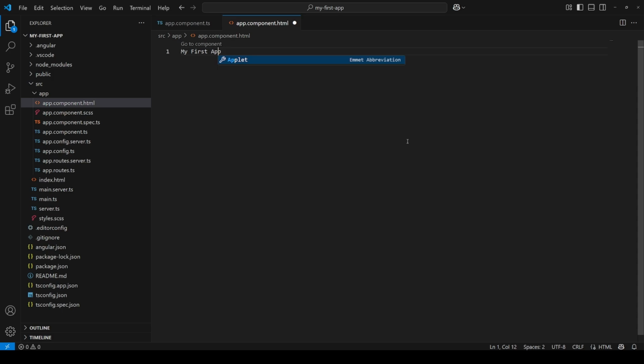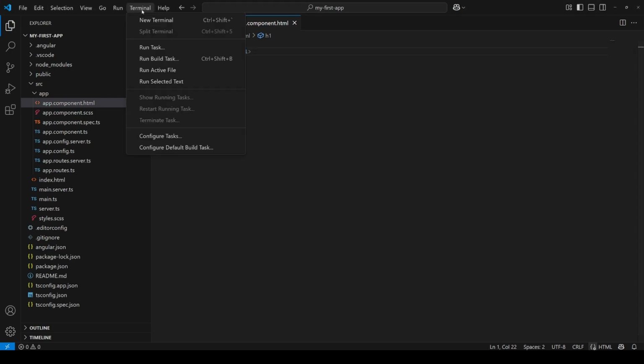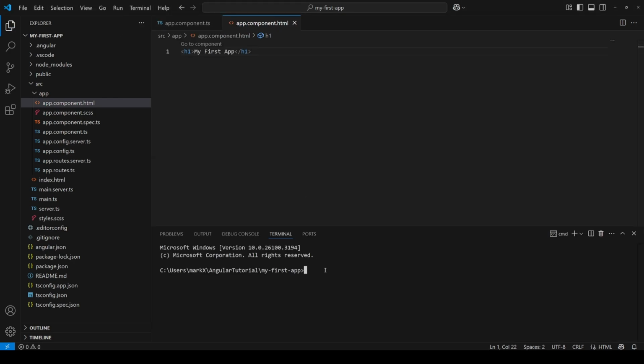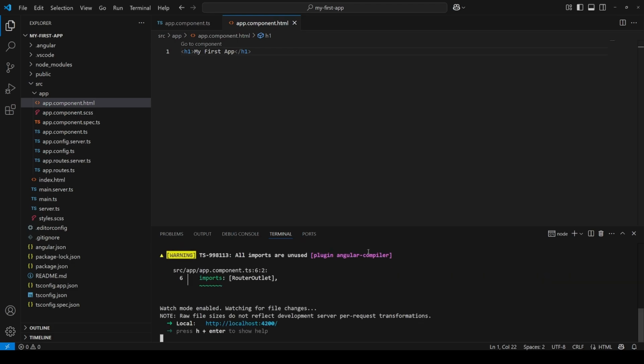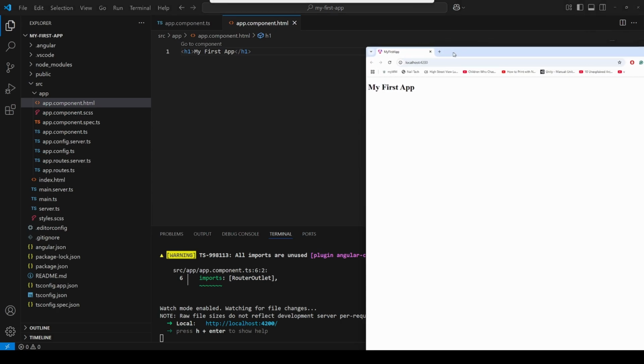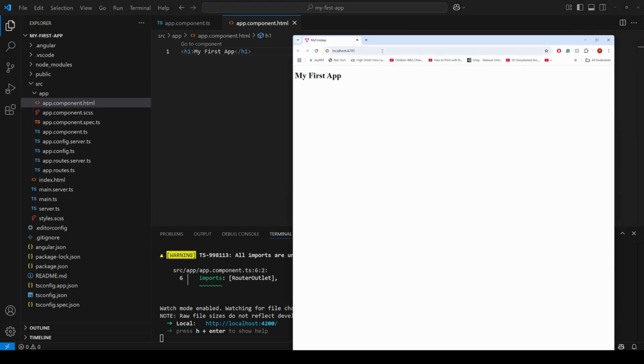For me, I'll put my first app. And I'm gonna put this inside a header one. Okay, now open up terminal and run ng serve to start up your project. And here's our first app.